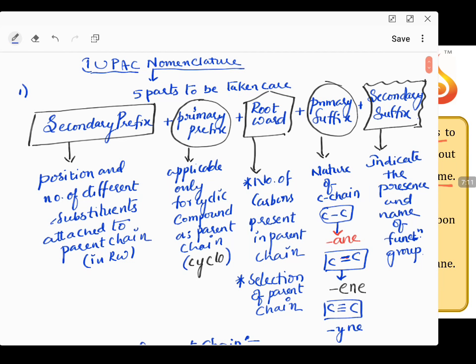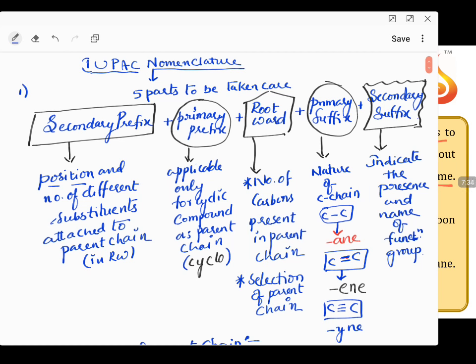Secondary prefix will take care of the substituents. Is there any substituent attached to the parent chain? Then how many are attached, where they are attached, the position is given, and also the number of substituents attached will be given corresponding to the parent chain. Now what will be the parent chain? Root word will decide the parent chain.